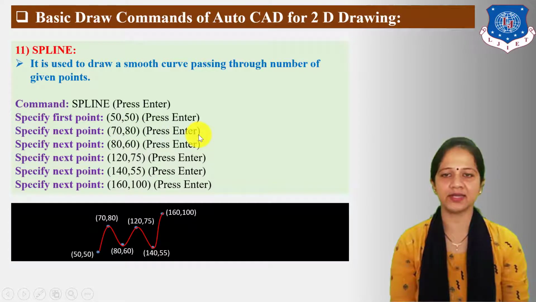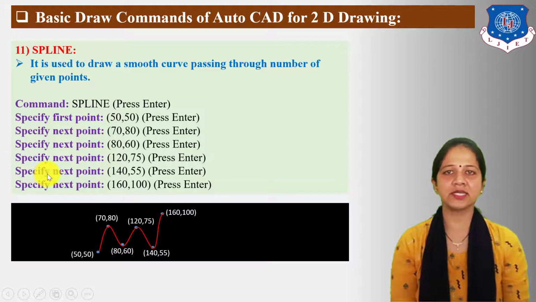Then press enter. Next, specify next point. Here I have taken 80,60 units. Then press enter. Specify next point. Here I have taken 120,75 units. Then press enter.